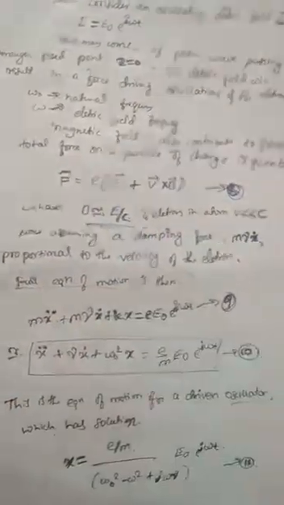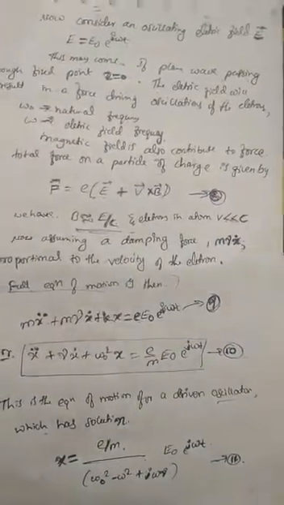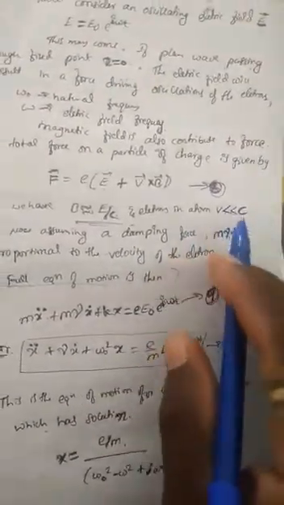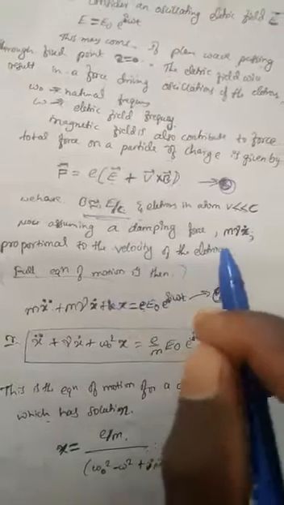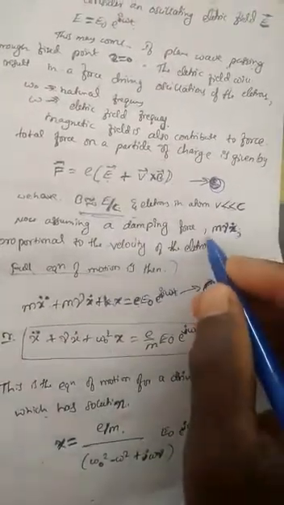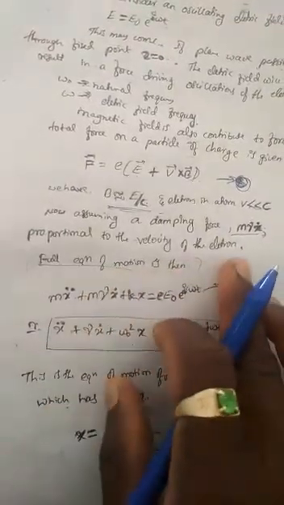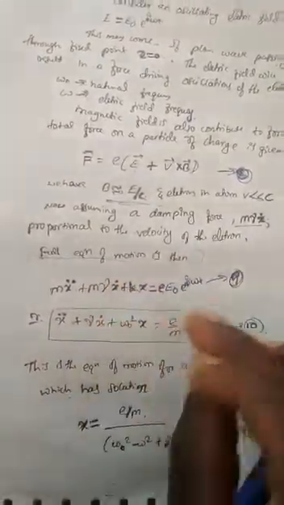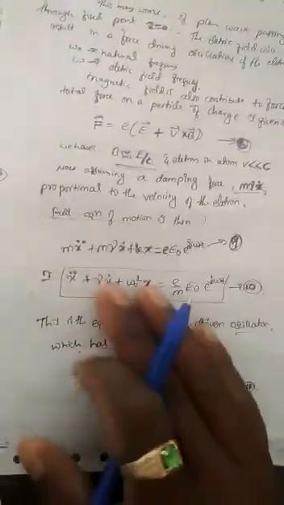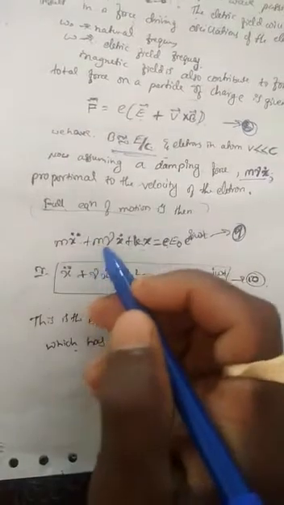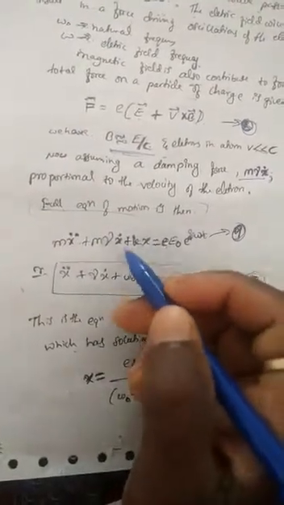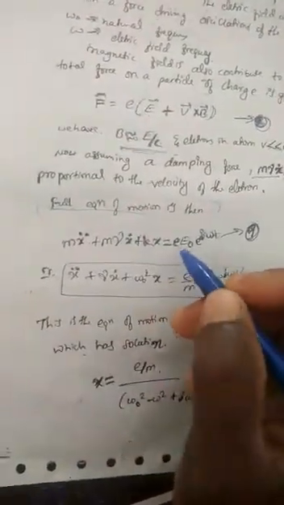The electrons of the atom move with a velocity less than the velocity of light, and I am neglecting the magnetic field. Now assuming a damping force, m gamma x dot, proportional to the velocity of the electron, the full equation of motion of this electron can be written as m x double dot, already we know, plus m gamma x dot, the damping force, plus k x, the restoring force, which is equal to E, that is E naught e power i omega t.